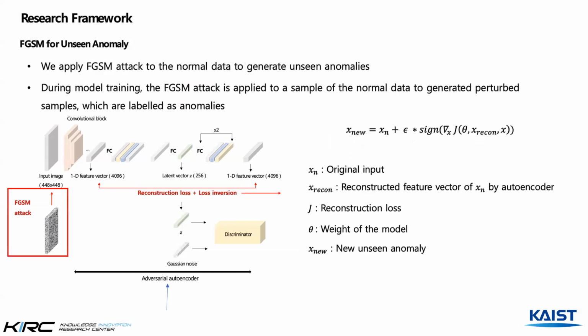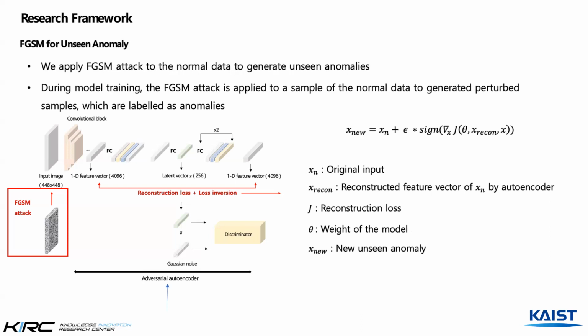And then to make a noise-resilient model, we use the adversarial attack method. Especially, we apply the FGSM attack to normal data to generate unseen anomalies, which are difficult to predict as normal, and use them for training. This attack can be applied through a simple linear perturbation. In this equation, we generate unseen anomalies by perturbing a sample of normal data, especially using the gradient method. When training on these samples, the model makes predictions in the direction of increasing loss.